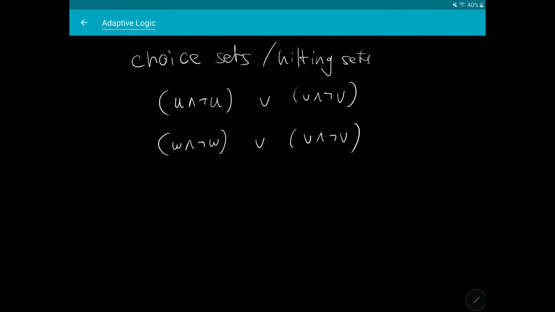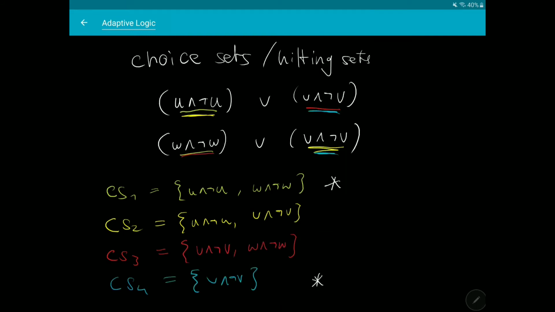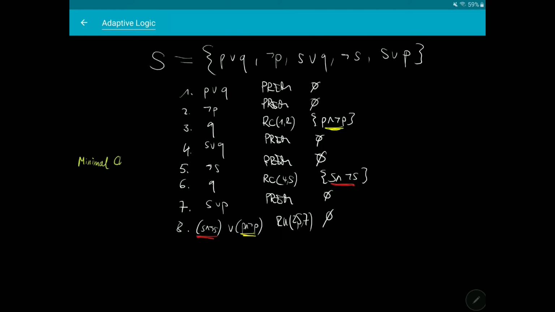So suppose you have disjunctions of abnormalities like here. You want from each disjunction at least one member. These are the choice sets over these disjunctions. And the minimal ones are called the minimal choice sets. In this case the first and the fourth one. In our example we have exactly one minimal Dab formula.